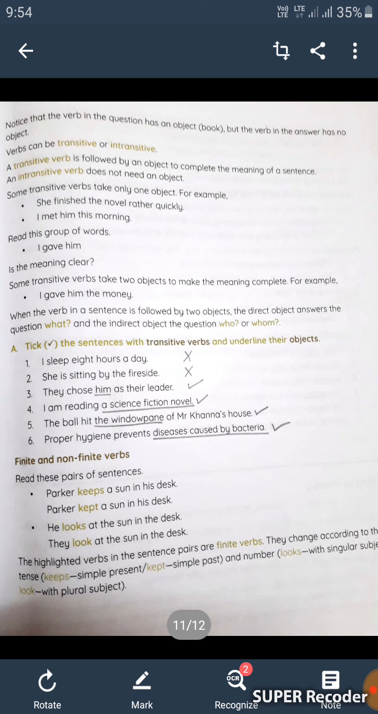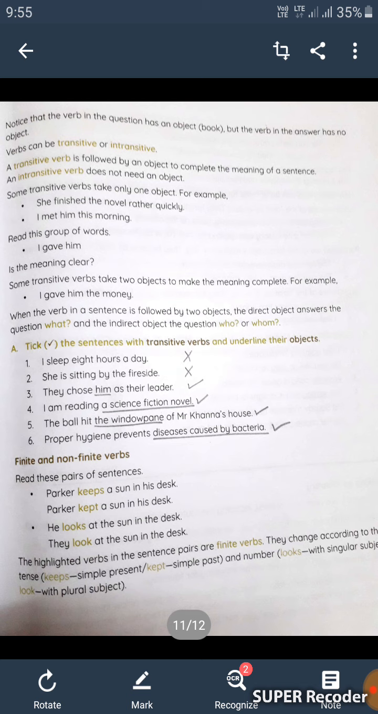Fourth one. I am reading a science fiction novel. It is a transitive verb and we have to underline a science fiction novel. It is an object. Fifth one. The ball hit the window pane of Mr. Khanna's house. So it is also a transitive verb and the window pane is the object. So we have to underline the window pane here.